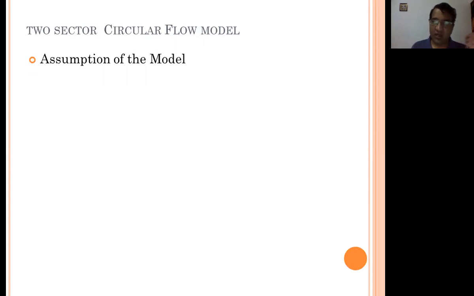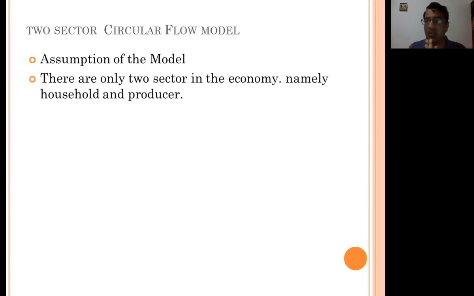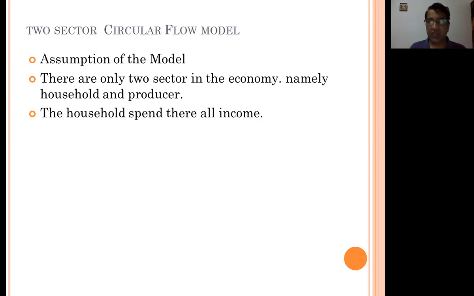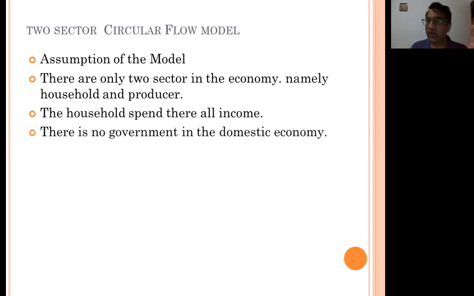When we explain this model, what are the assumptions of this model? First, there are only two sectors in the economy, namely household and producer. There are no other sectors. The people will exchange goods between the two sectors. Second, the households spend all their income. It means there is no saving. If they earn, then they spend. Third, there is no government in the domestic economy. It means there is no government intervention here.